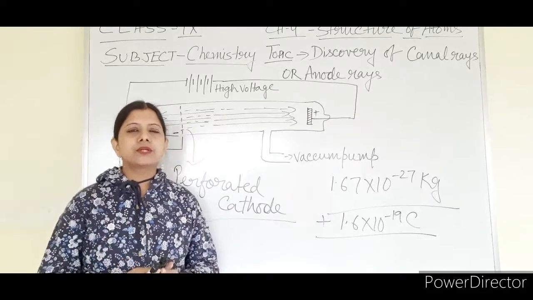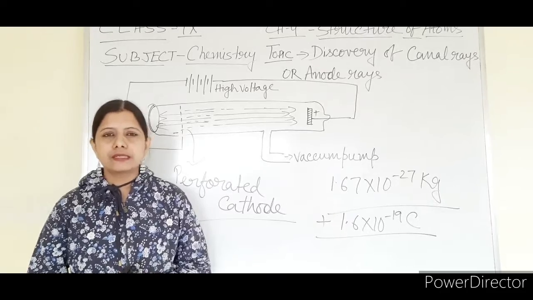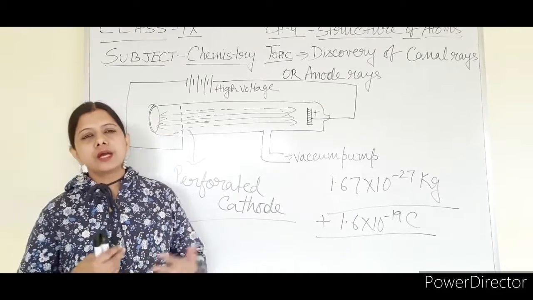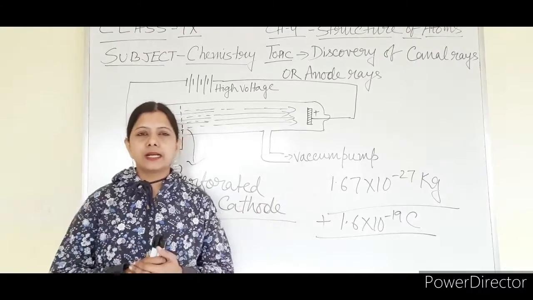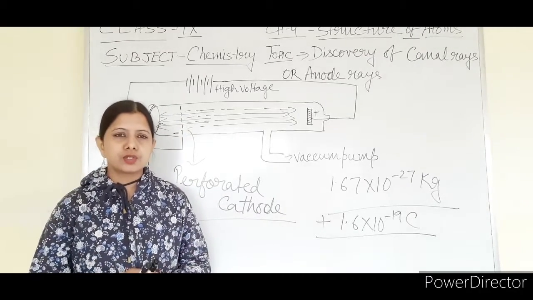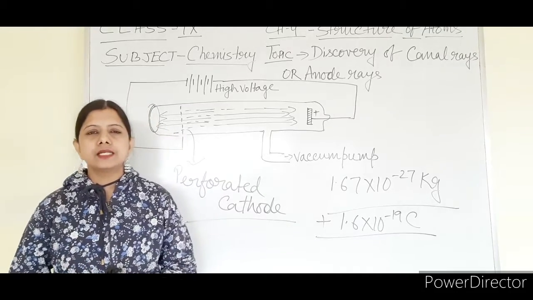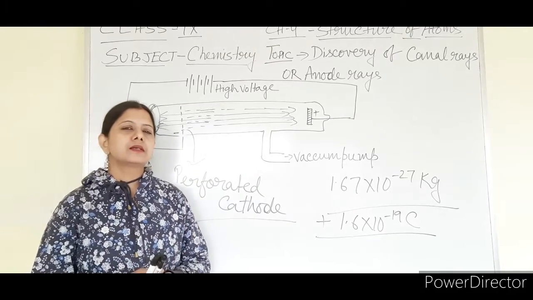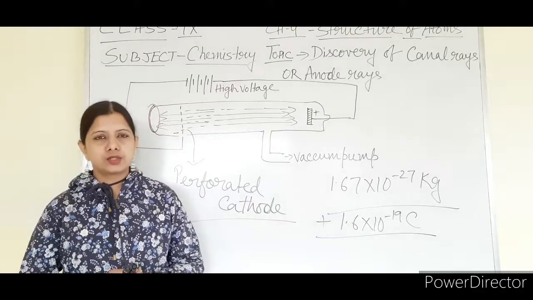So in the previous video you have learned about the discovery of electrons in detail. What you have seen there is that in an experiment a discharge tube was taken. So what is a discharge tube? A discharge tube is nothing but a glass tube, like the electric tube that you might have seen in your home. Those are only discharge tubes.